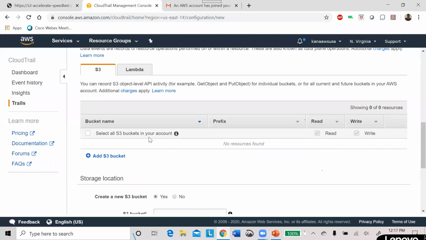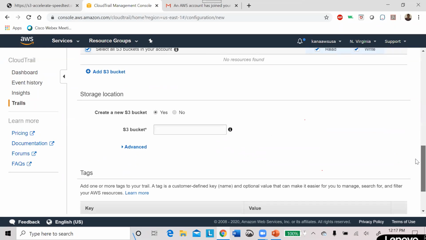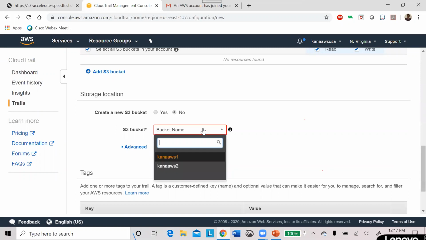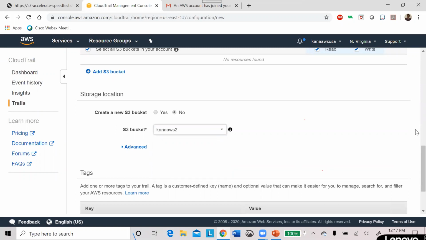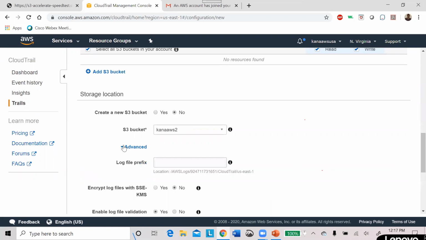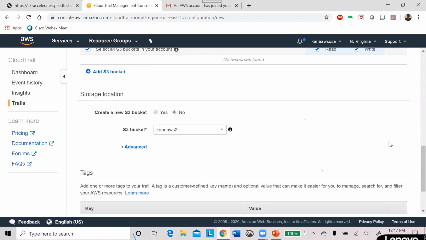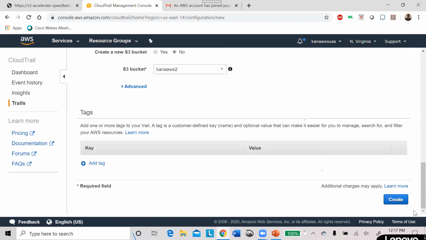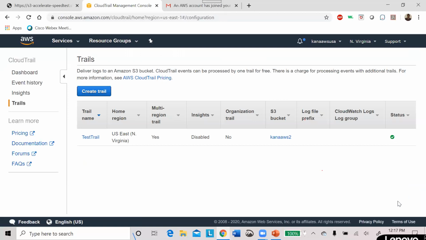I want to see all the S3 bucket read and write operations. Create a new S3 bucket? No. That no means I already have some bucket, and I'm choosing that one. I don't want to go into any advanced option for log file prefix. I don't care about any file prefix. Tags, I'm just keeping optional, and I'm just creating. I'm able to see the CloudTrail I have created here.